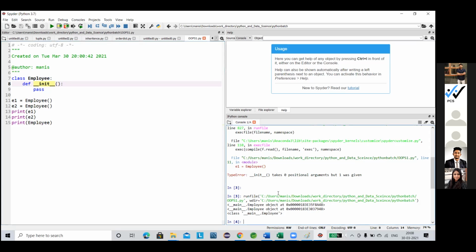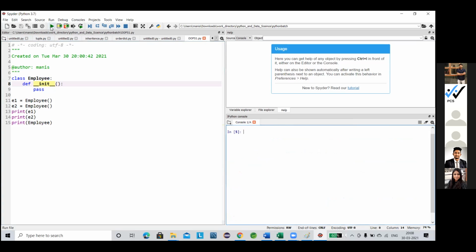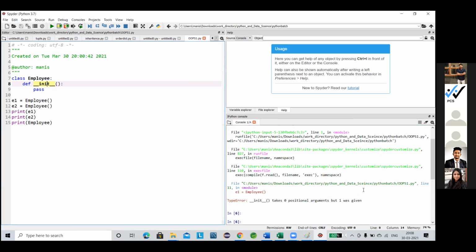So if I execute this, see, there is one error. What does the error say? There are lots of methods, no issue, but whenever we declare a method, we have to remember that by default it takes one argument, nothing but the class reference itself. If I use some other method also, let it so